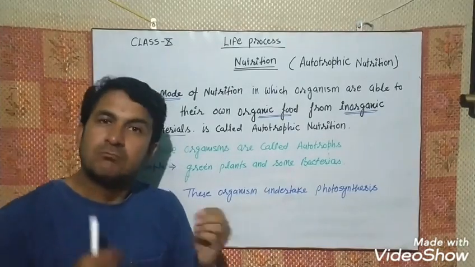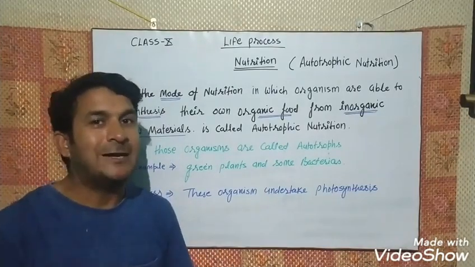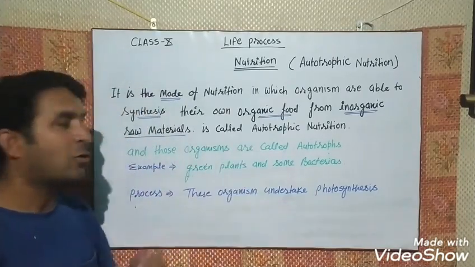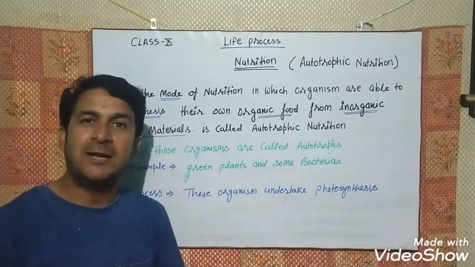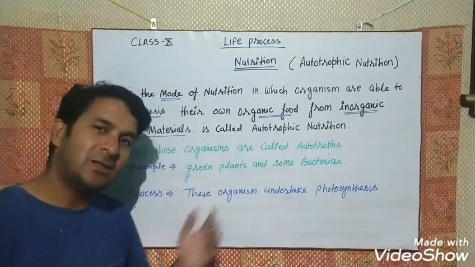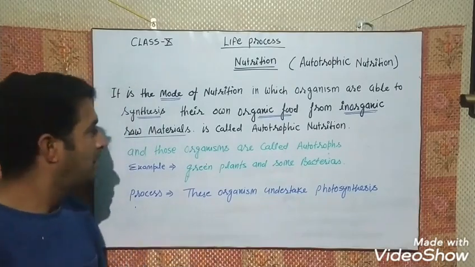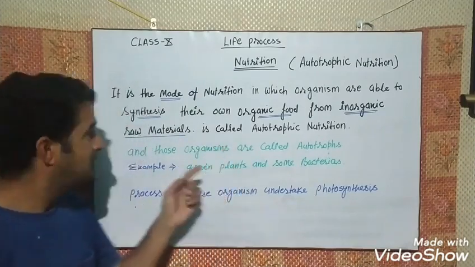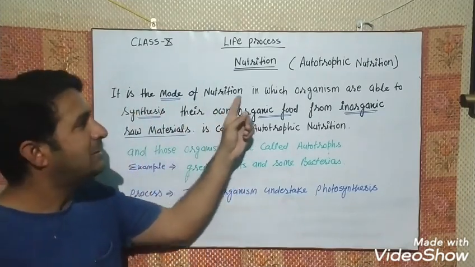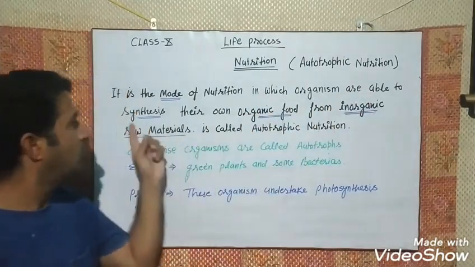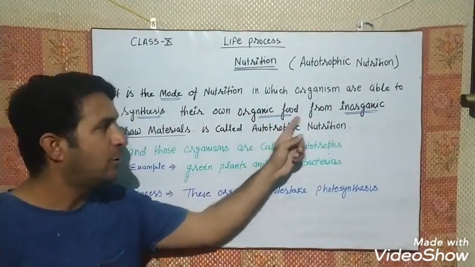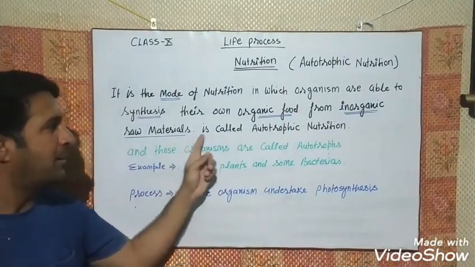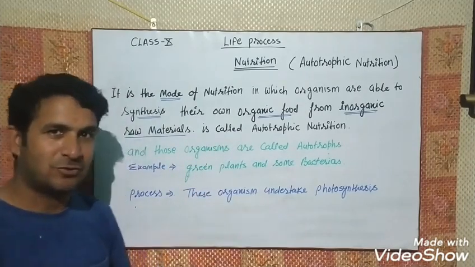These inorganic raw materials we have already discussed in the previous classes. These inorganic raw materials are carbon dioxide and water. So now you have got the definition very clearly. It is the mode of nutrition in which organisms are able to synthesize their own organic food from inorganic raw material. So it is called autotrophic nutrition.